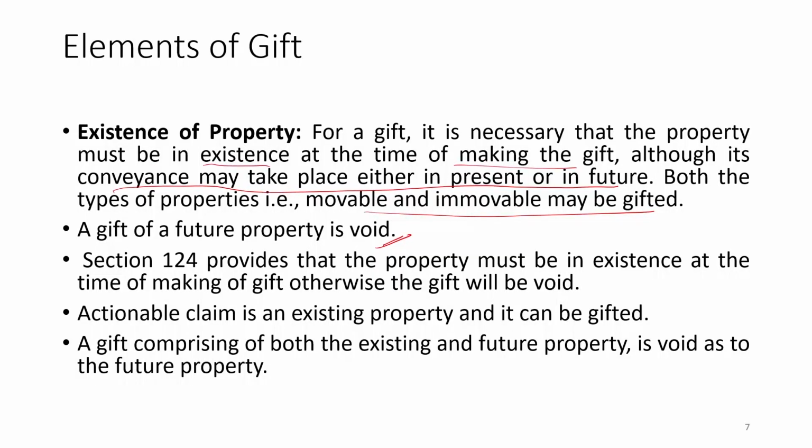So, here the rule is that the gift will be valid to the extent of the existing property, not for the future property. Okay. So, take the example that someone is going to gift a house